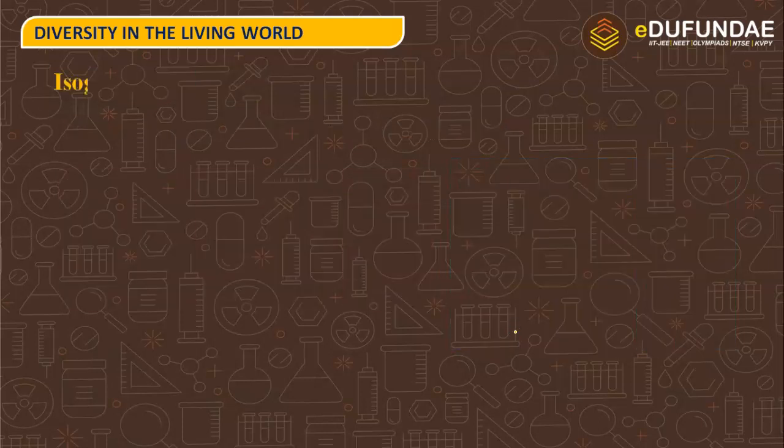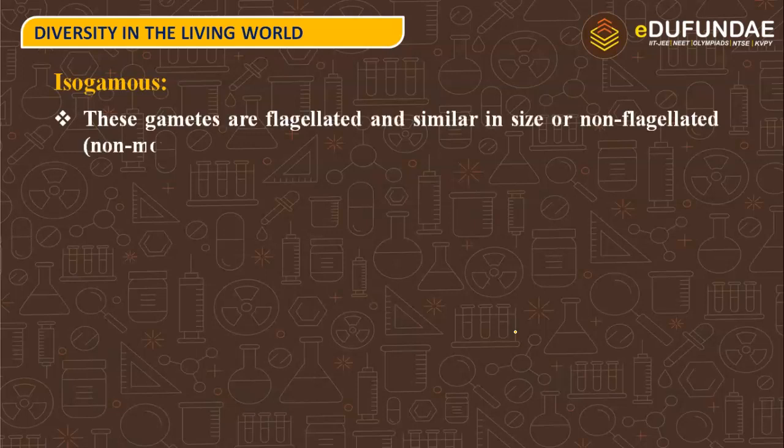So let us see what is there in isogamy. In isogamous reproduction, the gametes are flagellated and similar in size, or non-flagellated, that means non-motile but similar in size. So they can be either motile or non-motile, but they will be similar in size. That means both of the gametes will look similar and also they will be of similar size.